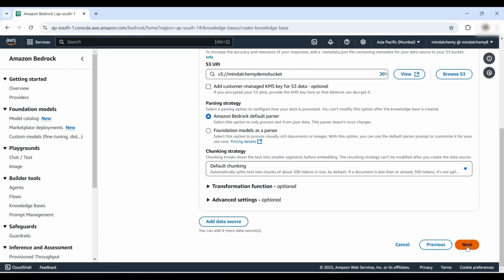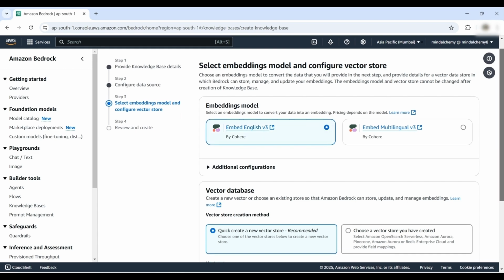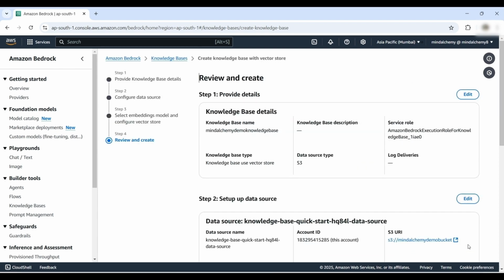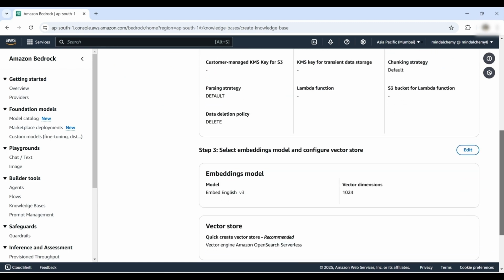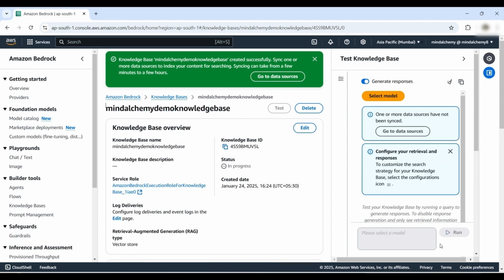Click Next and select an embedding model. Scroll down and keep all the other options as default. Click Next. Review all the details and click Create Knowledge Base. The creation of the knowledge base may take some time. Finally, our knowledge base has been successfully created.